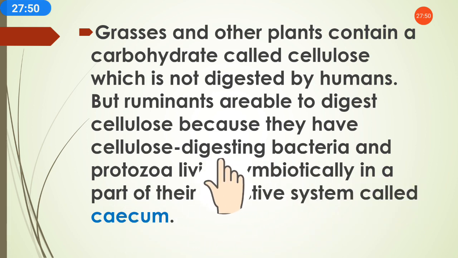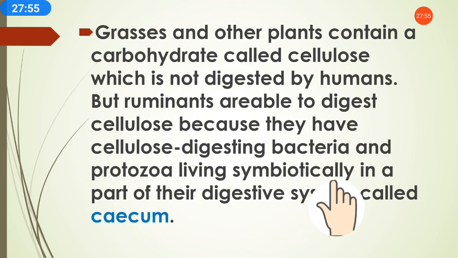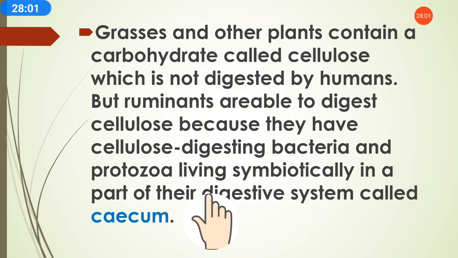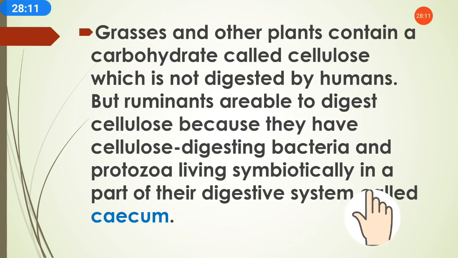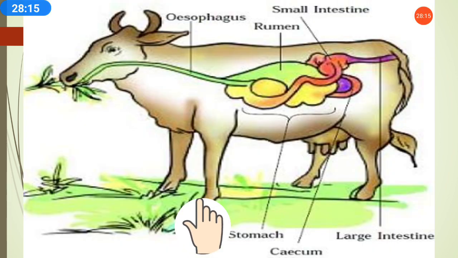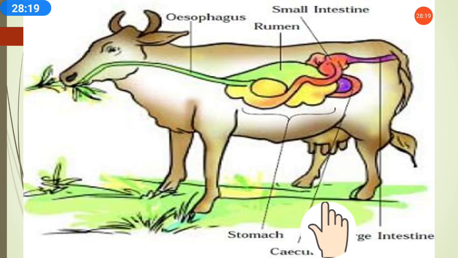Means the cellulose-digesting bacteria and protozoa live symbiotically, which means they live mutually, in the part of the digestive system called the cecum. In the cecum they live mutually and help the digesting process. This part is called the cecum.